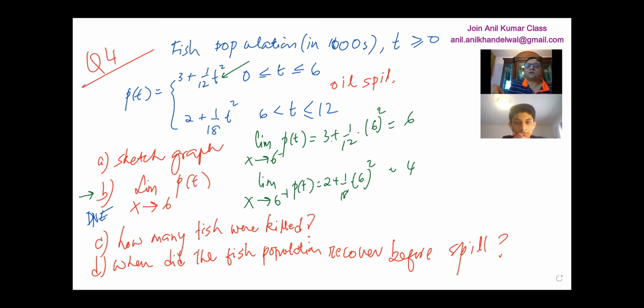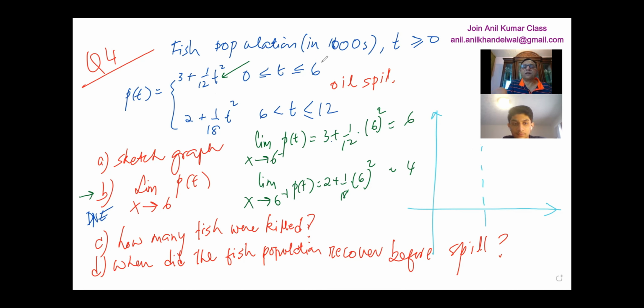So now it's a question of sketching the graph, right? Let's say that's the graph we're going to make. The discontinuity really happens at 6, right? So let's say this part is 6 for us. So when t is 0, then in that case it is 3, right?